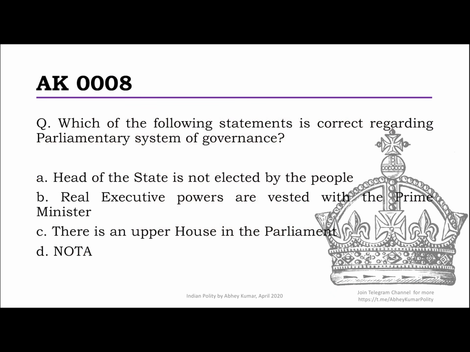Let's move on to question number 8. Which of the following statements is correct regarding the parliamentary system of governance? Decently straightforward question, basic principles. Let's see. The first statement says the head of the state is not elected by the people. Now, it's not necessary that they are not elected. In India, they are elected. But in the UK, they are not elected. The head of state is hereditary, and that's the crown of the British Queen as well. So it's actually a wrong statement.